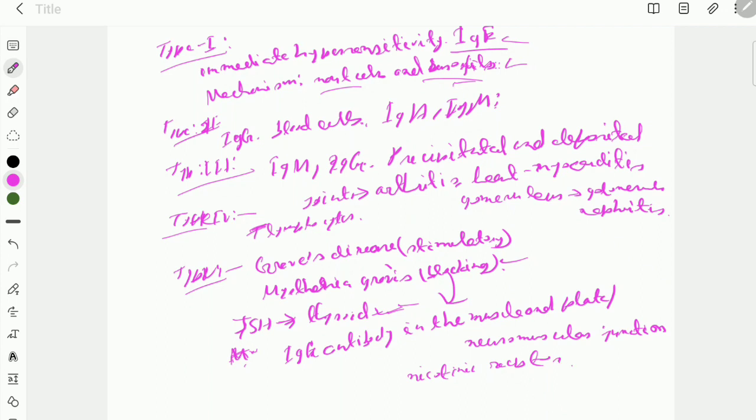In case of Graves' disease, there is involvement of B lymphocytes, because B lymphocytes cause the production of thyroid stimulating antibodies, and in myasthenia gravis there is involvement of IgG antibody.